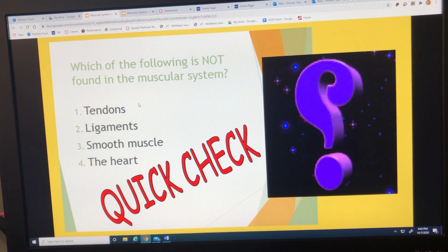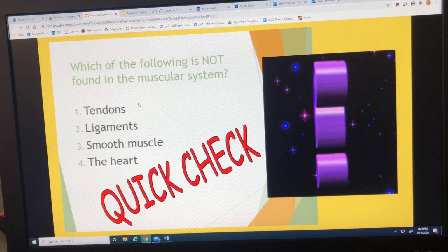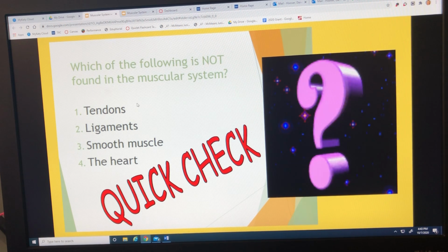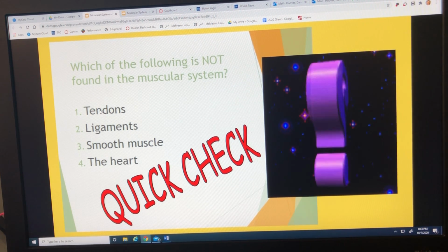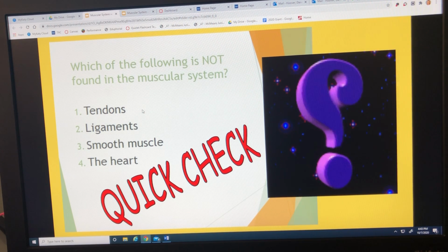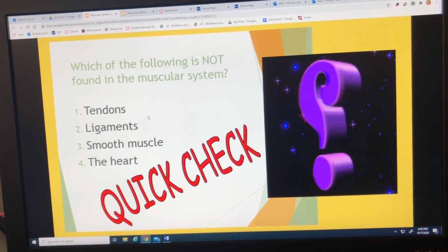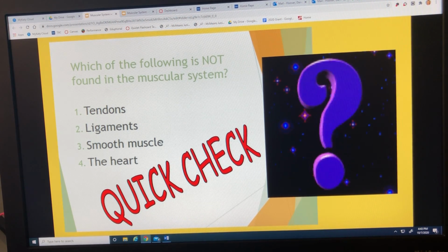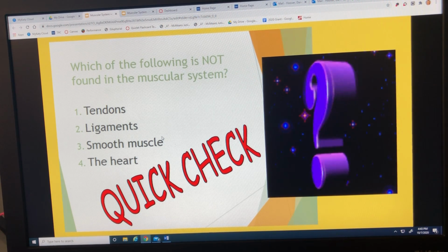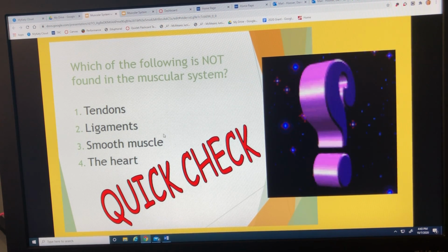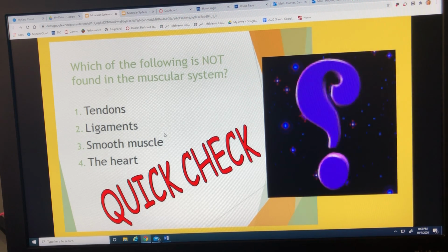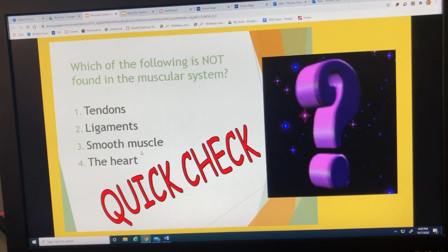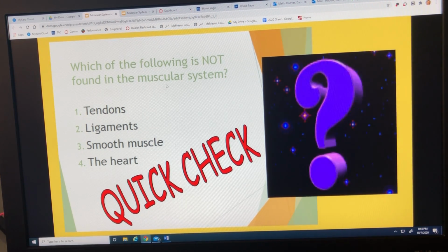All right, well, let's take this word here, tendon. A tendon is actually the connective tissue that holds the muscle down to the bone. It is very much a part of the muscular system. So we're going to leave that one right there. Tendons belong to the muscular system. Okay, ligaments are those tough, stretchy bands that hold bones together. Smooth muscle, we talked about that with our muscular system notes already, and smooth muscle is muscle that we'll see like in our digestive tract, also in our blood vessels. And then of course the heart is a big pump, right, made of cardiac muscle. So that definitely has to do with our muscular system.